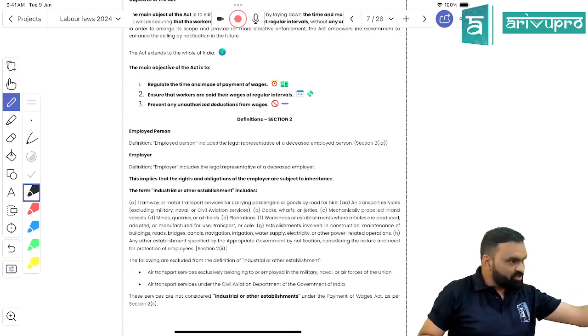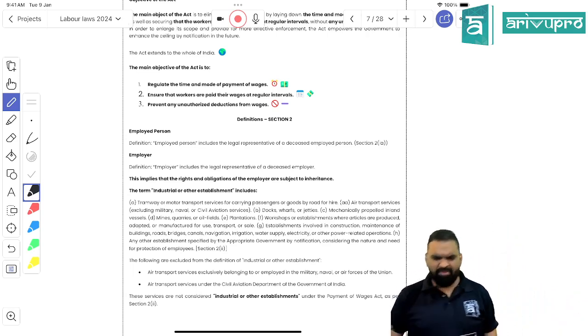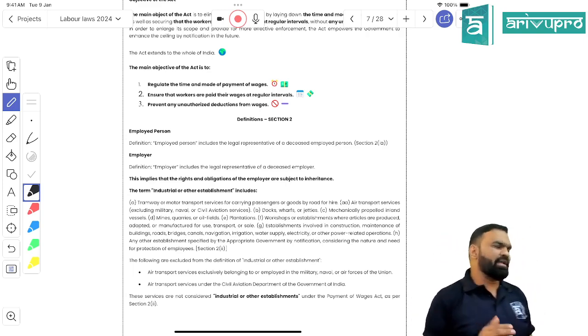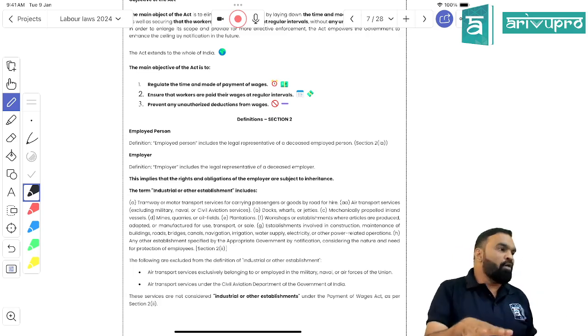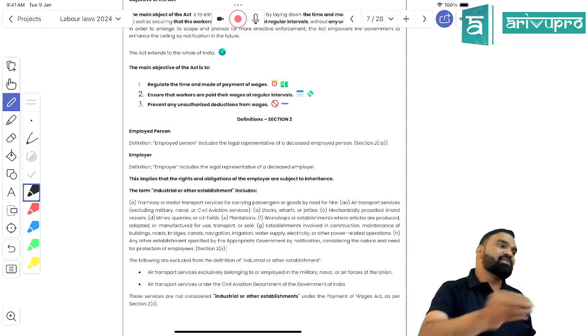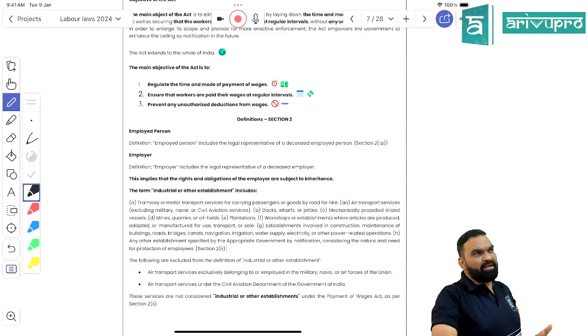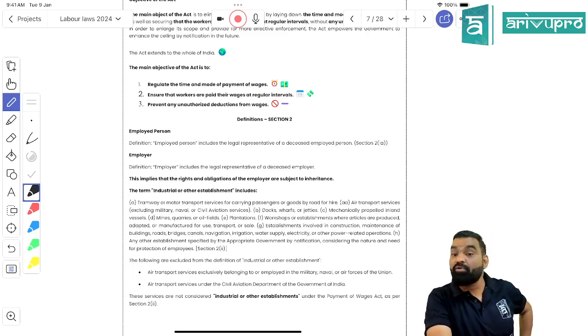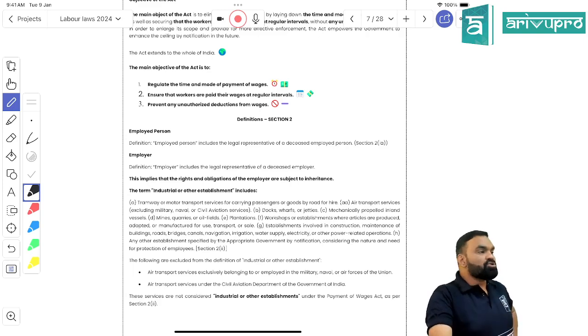Yes, students. Now the next thing is, every law comes up with definitions. Why is the law defining something? They are defining in order to make a uniform approach, that if we are using this term, understand it in this way. Can I say that definitions are nothing more than the dictionary of that law? Definition is nothing more than the restricted dictionary of those particular terms that have been defined in the law, right? So they are defining the term employer, employed person.